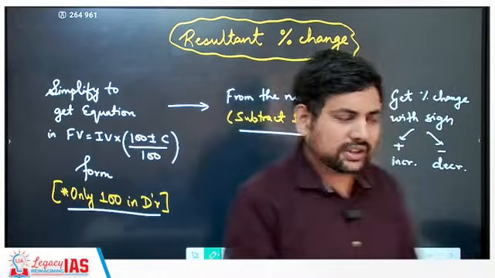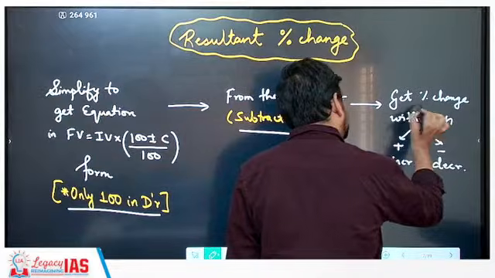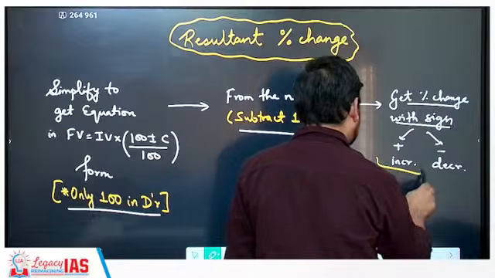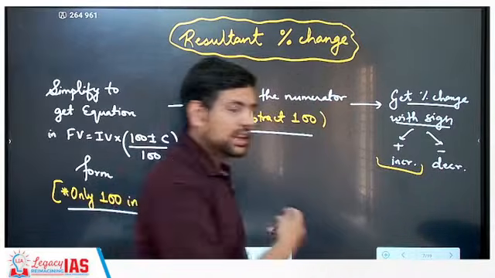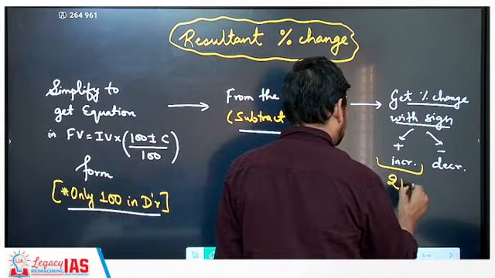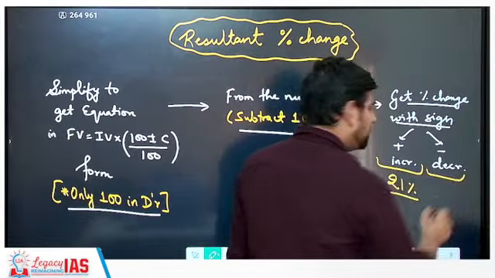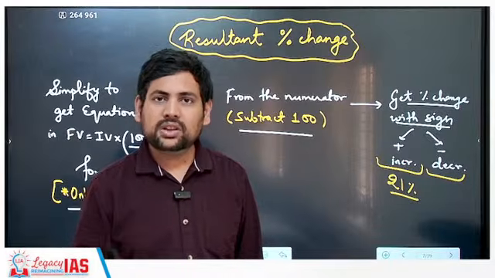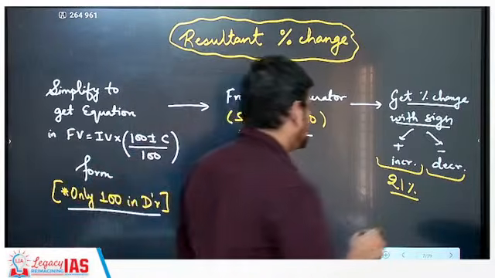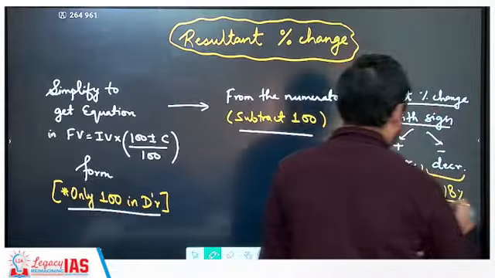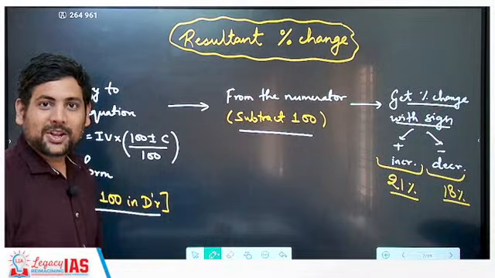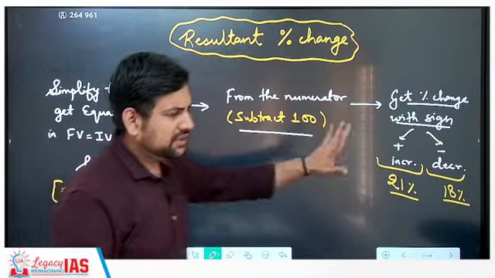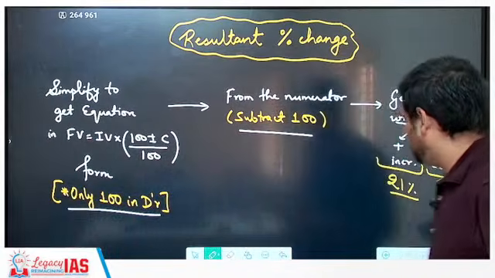If you get a positive value, you will get the percentage change with the sign. If you get a positive value, you say this is a percent increase. For example, in that question you got a 21% increase. Now if you get a negative number, let's say negative 18, then that means what? 18% decrease. Our method does not change. Understood? What we'll do: simplify, get 100 in the denominator, then from the numerator we just subtract 100, and get the answer.